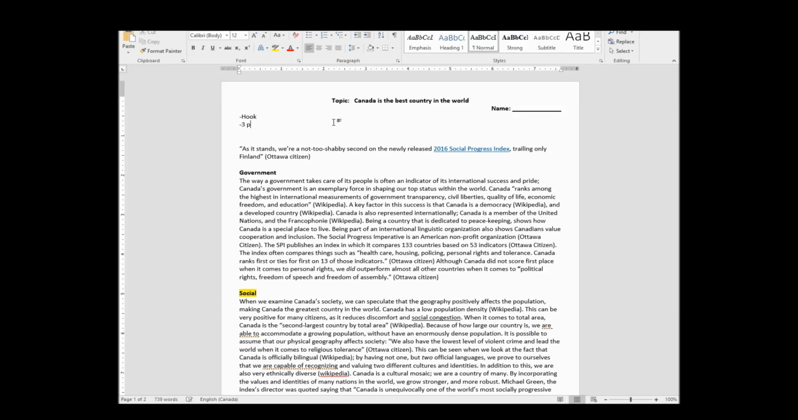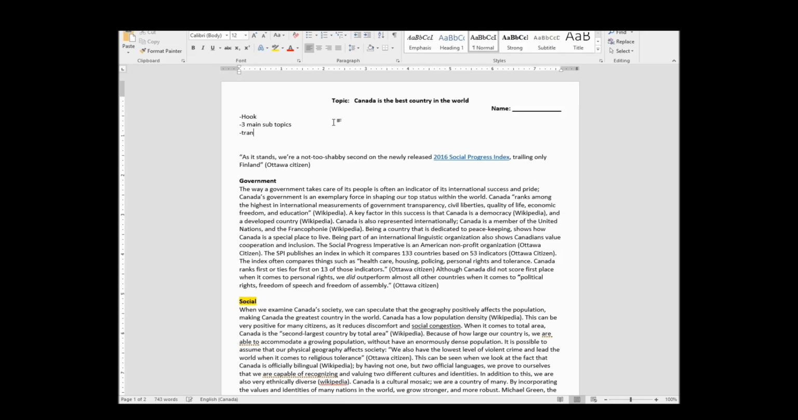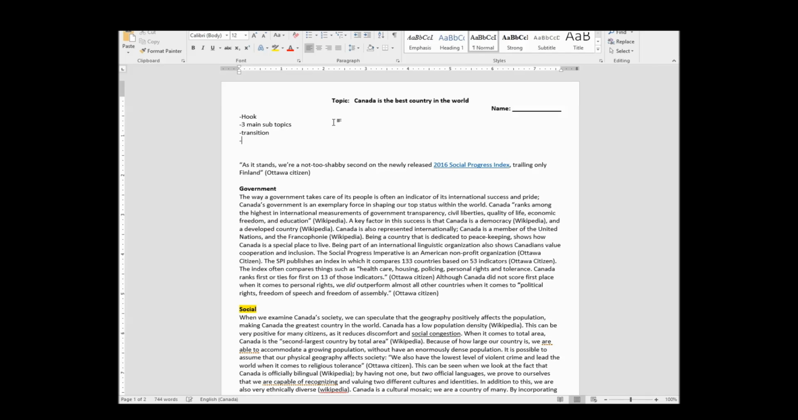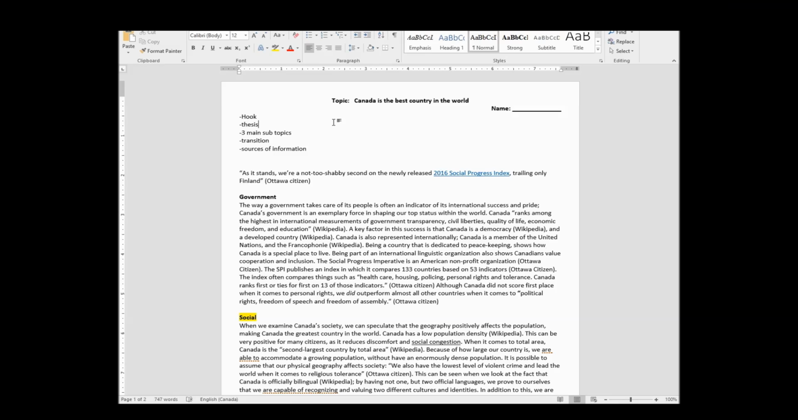We need to also talk about the three main subtopics. I want to have a transition in there somewhere. What else could I do? I don't have to, but I probably could talk about my sources of information, because there's only three. I could actually put that in there. We'll see how it looks. And then after my hook, I need my thesis. So let's just start with this and see what happens.